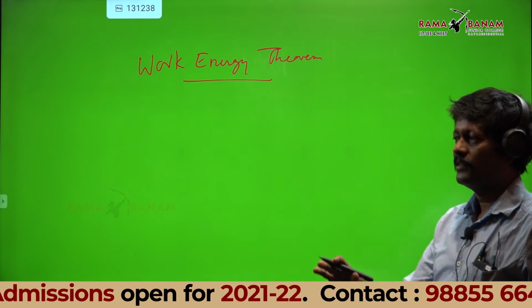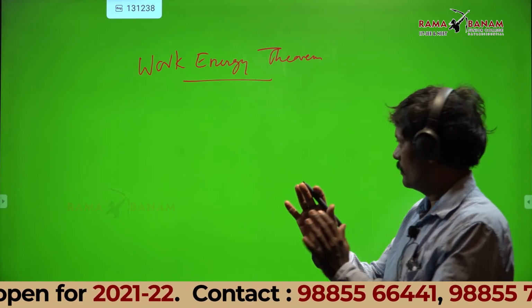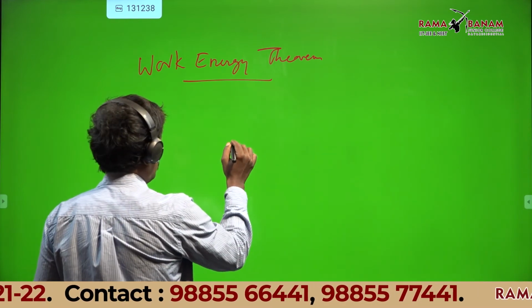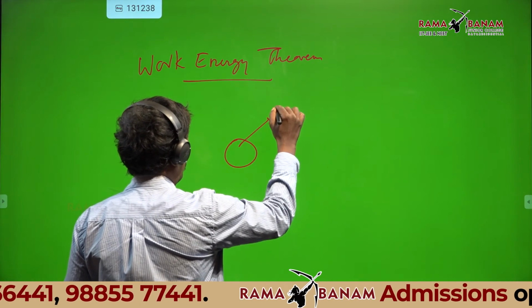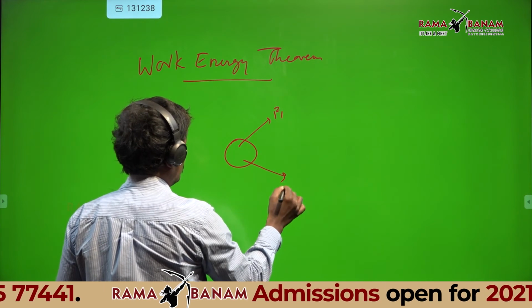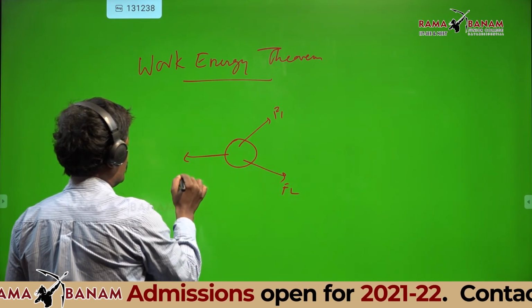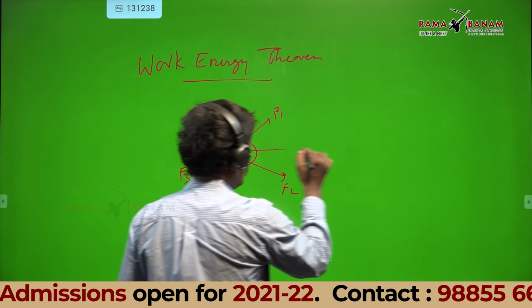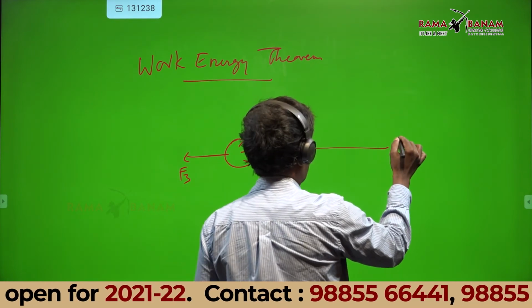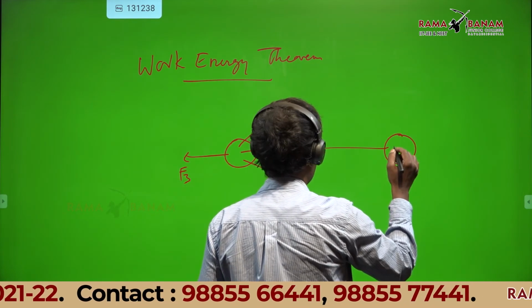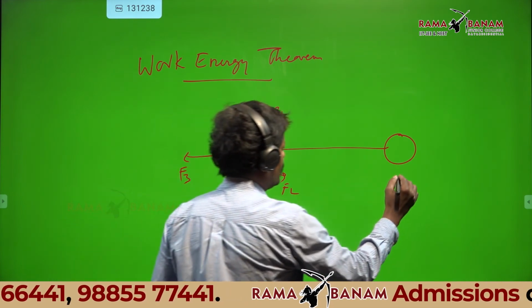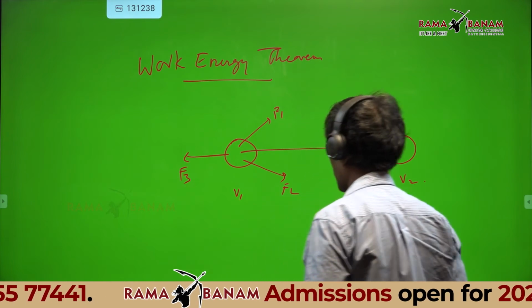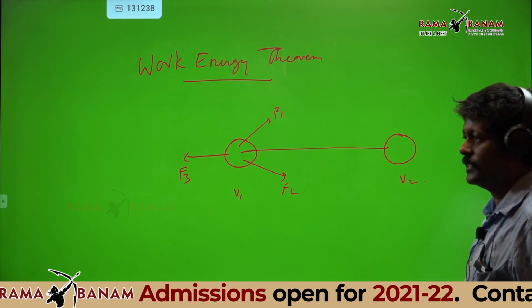That means if a body is moving in a particular direction, like this, if I take F1, F2, F3, three forces, and the body is moving in this direction. Suppose the velocity here is V1, here the velocity is V2. On the body, three forces are acting.